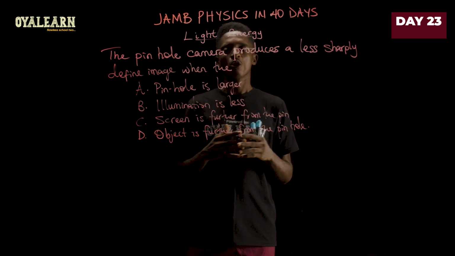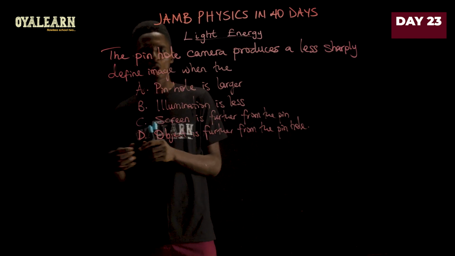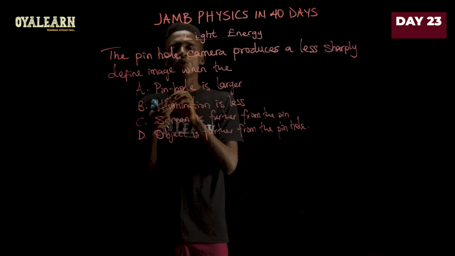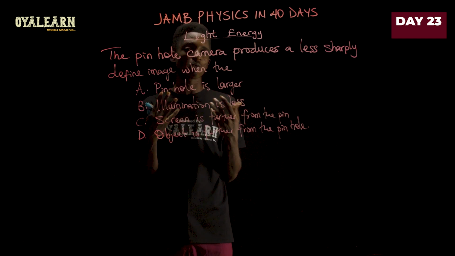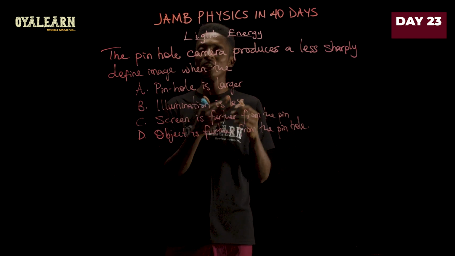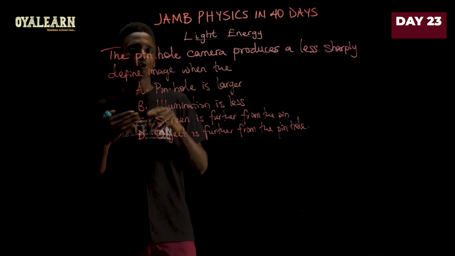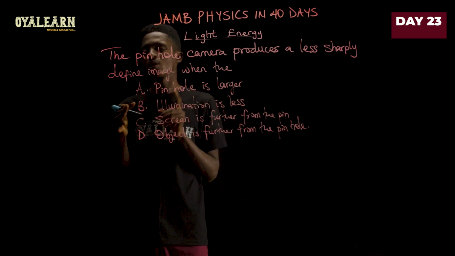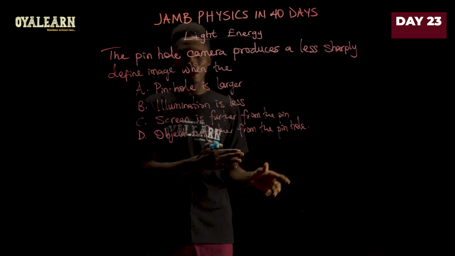So another way we can put that is that you can also work with illumination, because when the pinhole is very narrow, it will limit the amount of light that passes through it. So lesser light will pass through, which will then give you a sharp image. So there could be two answers to this. You could be talking about the wideness of the pinhole or the amount of light coming through. Both of them are saying the same thing, only a different perspective.